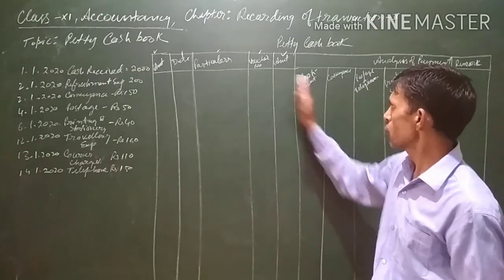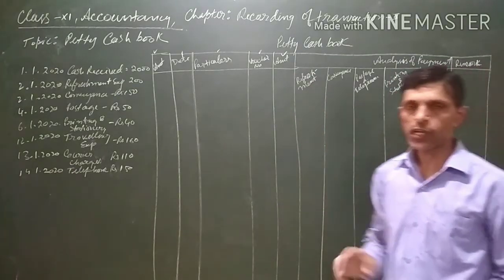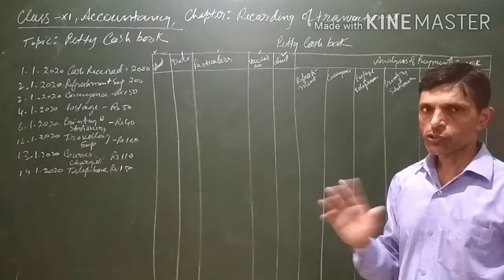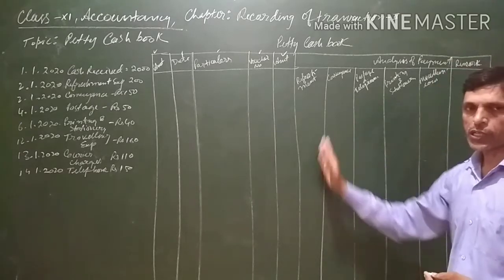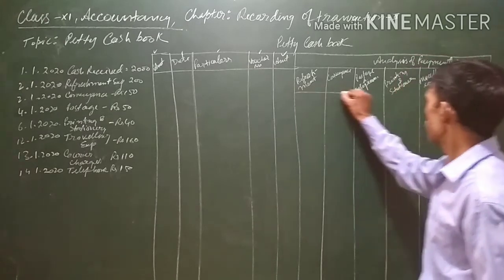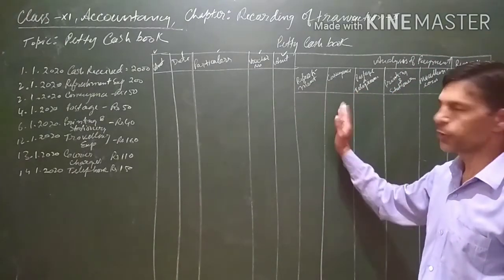And beside this amount column, there are separate columns for various transactions. There are numerous transactions taking place in the organization, and transactions which are of similar nature will be grouped and written under one column. These are the various expenses columns, and various expenses will be grouped.